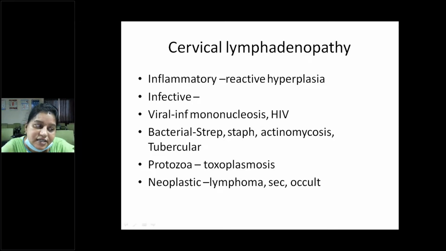tuberculosis. Then there are protozoa. One of the most common protozoa causing cervical lymphadenopathy is toxoplasmosis. And other rare conditions are the neoplasms, that is lymphomas or secondary mets or occult mets.